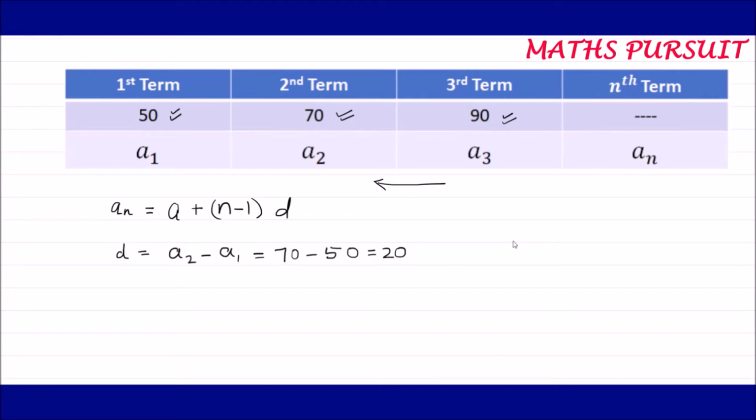Now guys, we got the value of d, we know the value of a1, and we know the value of n. So here let us see what are the things that we have in place. We know a1 is equal to 50. We know the value of d, that we got 20, and we know the value of n is equal to 12, because after a year, we need to find out her saving after a year. That means the n value is 12.